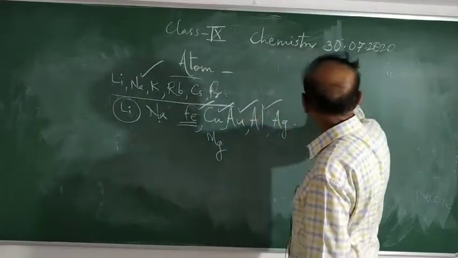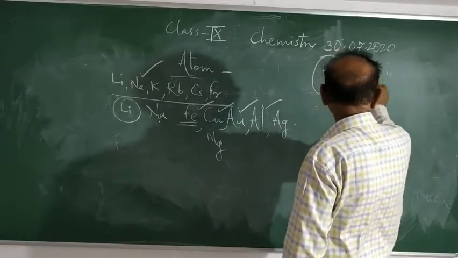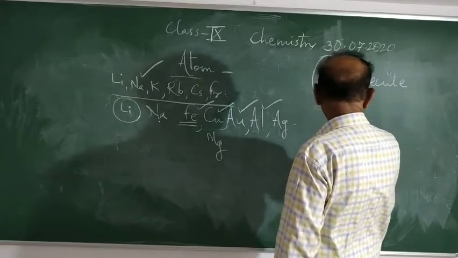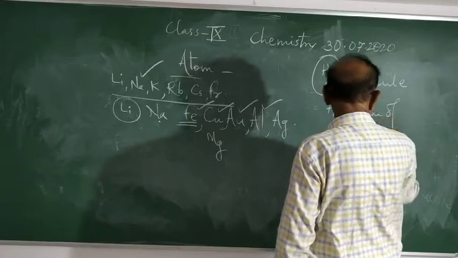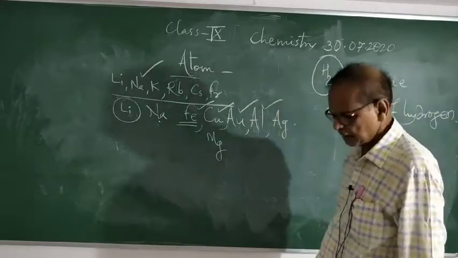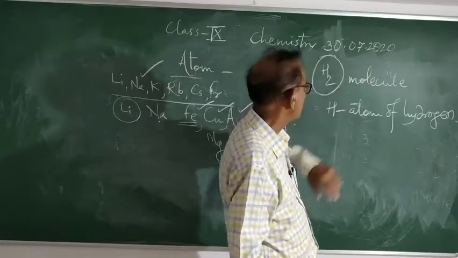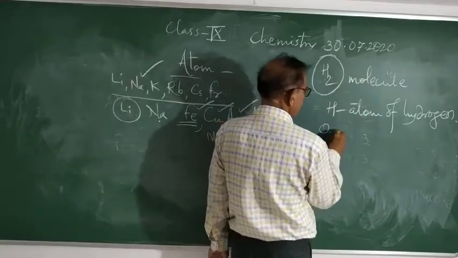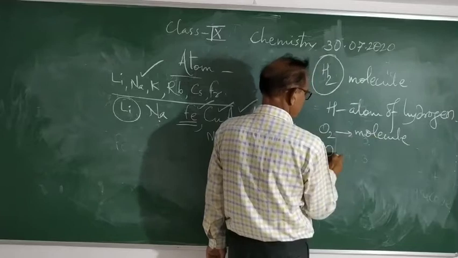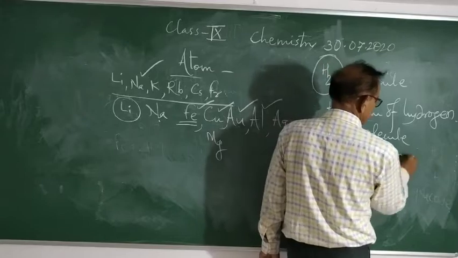Now about the hydrogen molecule. It is a molecule. When we write H2, it is a hydrogen molecule. And when we write H, it is the atom of hydrogen. So remember the main difference. You should know this difference: when we write H, it means atom of hydrogen, and H2 means molecule. In the same way, O2 is a molecule, and O means atom of oxygen.